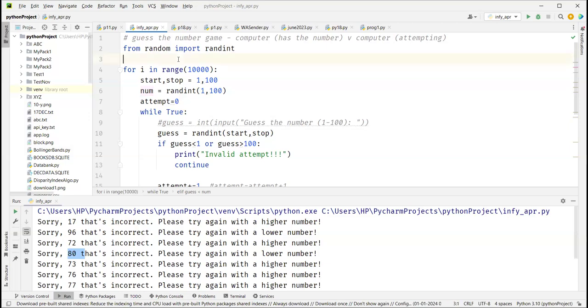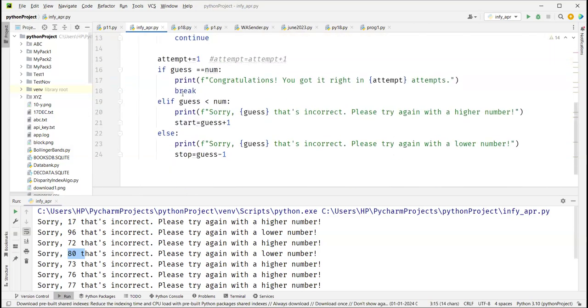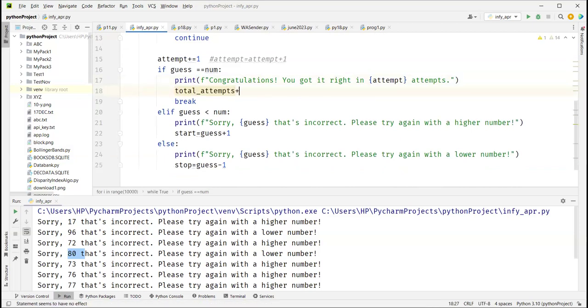So I will have a variable called total attempts. I'll set it to 0. And what this does is, it is going to save these attempts. So before you break, total attempts equals total attempts plus attempt.